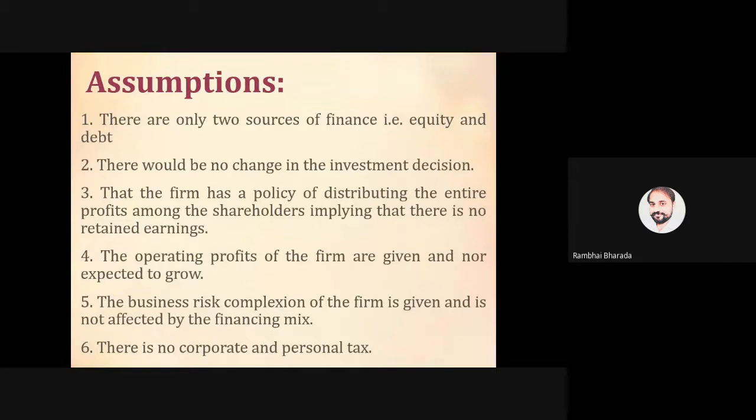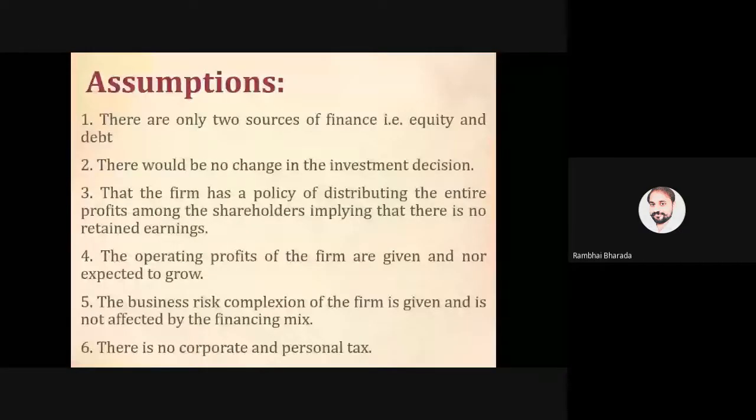So again, I repeat the six very quickly. Number one, only two sources, equity and debt. Number two, no change in investment decision. No change in operating profit, no change in business risk, and there is no corporate tax and personal tax. And last, whatever the profit is there, that entire profit will be distributed as a dividend. No reinvestment, no retainer. So याद रखना, no reinvestment, no change in investment decisions, no change in profit, no change in business risk, and no corporate and personal tax.